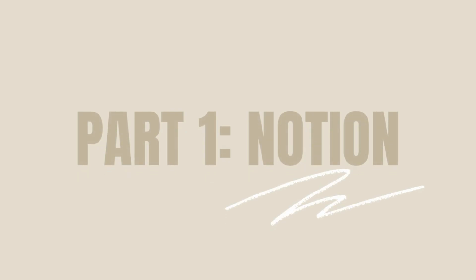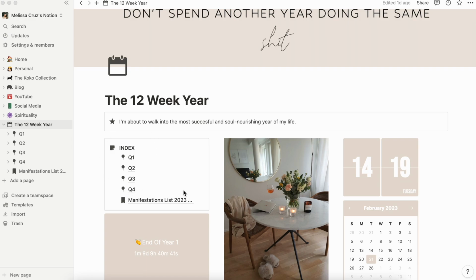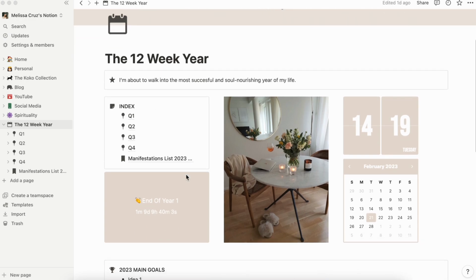All right, so I'm gonna show you now my Notion so you can actually see what I did, like the whole template. And I'm just gonna explain step by step what I did. All right, let's take a look at the first page, which is just an overview. I added an inspirational quote at the beginning, an index so I have easy access to each section, a countdown, a photo that represents productivity, a calendar, and a clock.